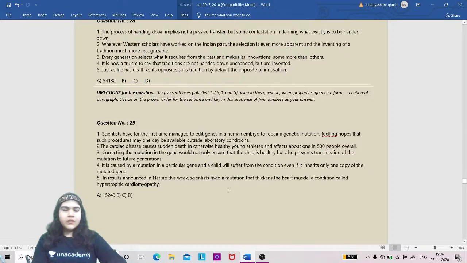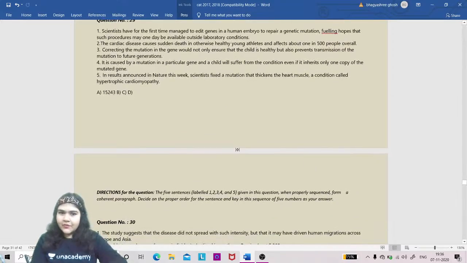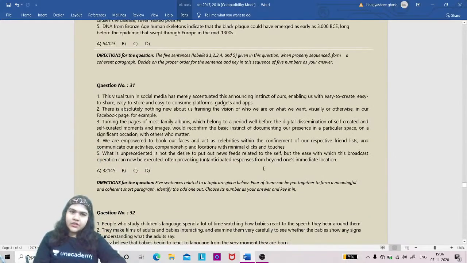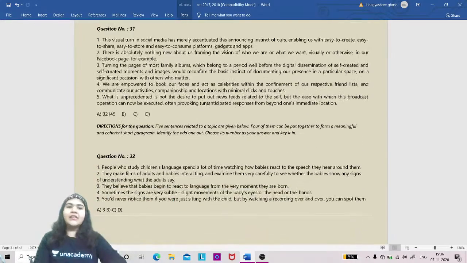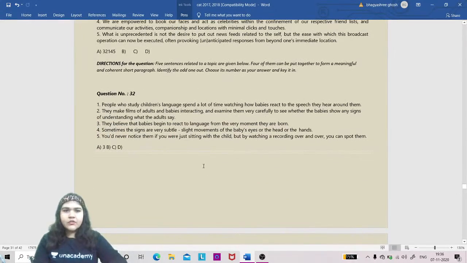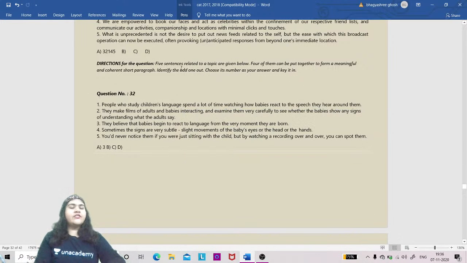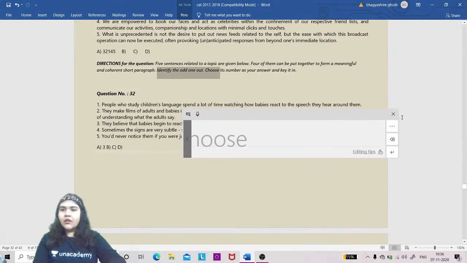Further, there are more questions on parajumbles, like question number 29. Moving ahead, look at question number 30. In total there are 34 questions. Now of the last 3-4 remaining questions, the 31st question is another parajumble. If you see the 32nd question, it also looks like a parajumble, but look at the instruction of the question, it is changed. Now it is saying identify the odd one out.